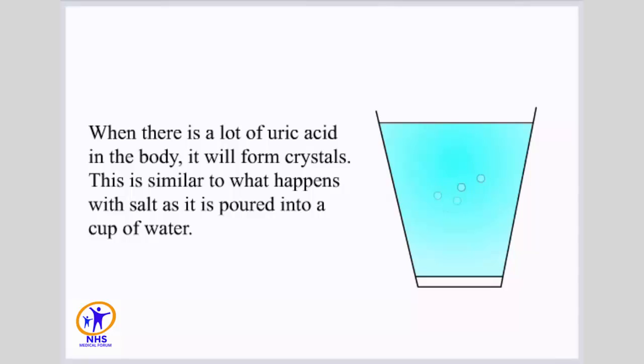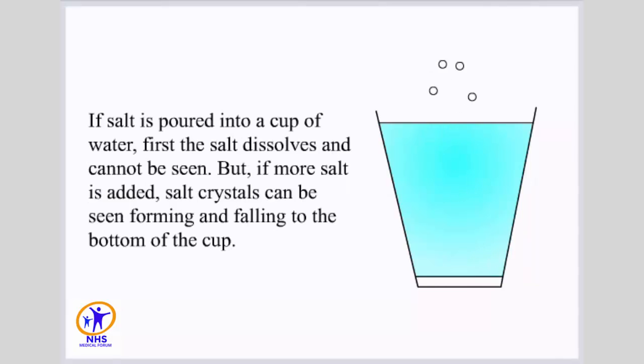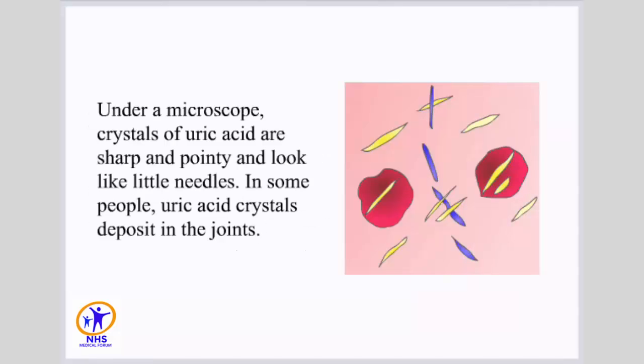When there is a lot of uric acid in the body, it will form crystals. This is similar to what happens with salt as it is poured into a cup of water. If salt is poured into a cup of water, first the salt dissolves and cannot be seen. But if more salt is added, salt crystals can be seen forming and falling to the bottom of the cup. Under a microscope, crystals of uric acid are sharp and pointy and look like little needles. In some people, uric acid crystals deposit in the joints.